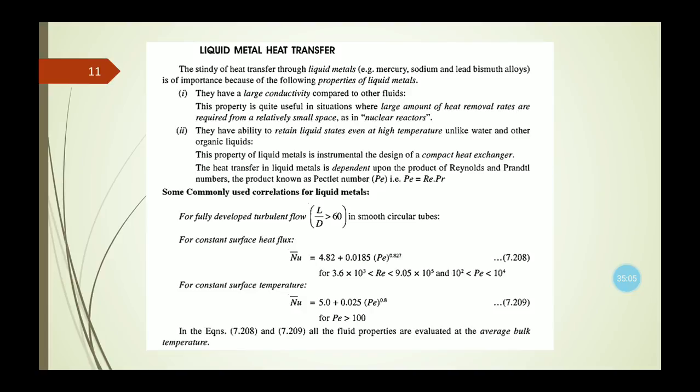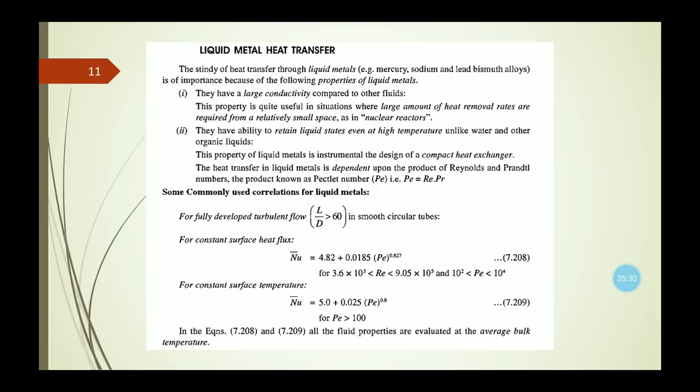Now there is another topic, that is liquid metal heat transfer. In case of heat transfer through liquid metals, that is mercury, sodium and lead bismuth alloys, there are some assumptions that we need to consider.